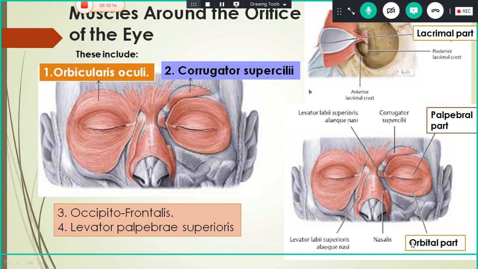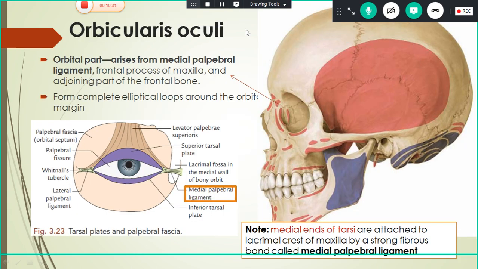So it has three parts. One part is the orbital part which surrounds the orbital margin. Another part is the palpebral part which surrounds the eyelid. And the other one is the lacrimal part. There are three parts of orbicularis oculi: one is orbital, palpebral, and the third one is the lacrimal part. Okay. Now we will see immediately about the origins of the orbital part.